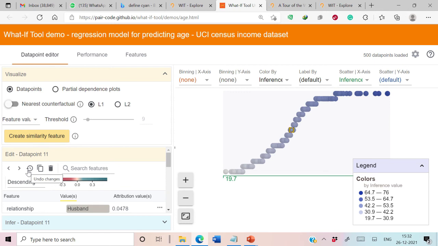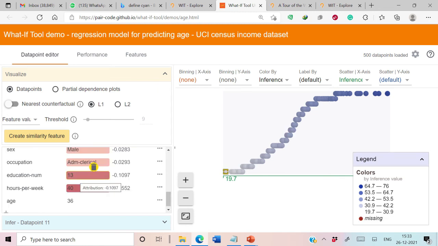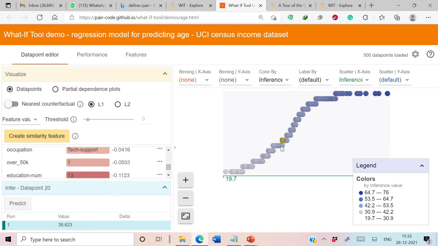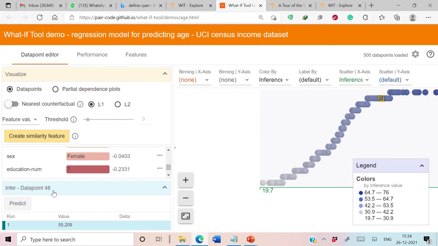We can simply press this icon to undo the changes. We also have an option to create a duplicate data point, and we also have an option to delete the data point. So let's undo all these changes. Changes have been revoked back. Now let us select another data point. In this case, I have selected data point 48. Here the actual age is 52 and predicted age is 55.